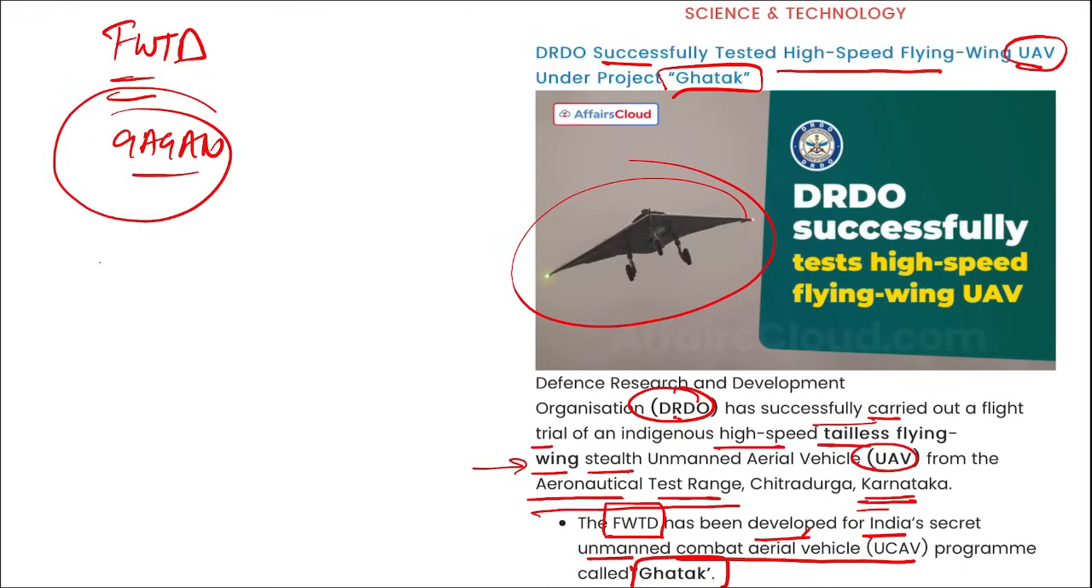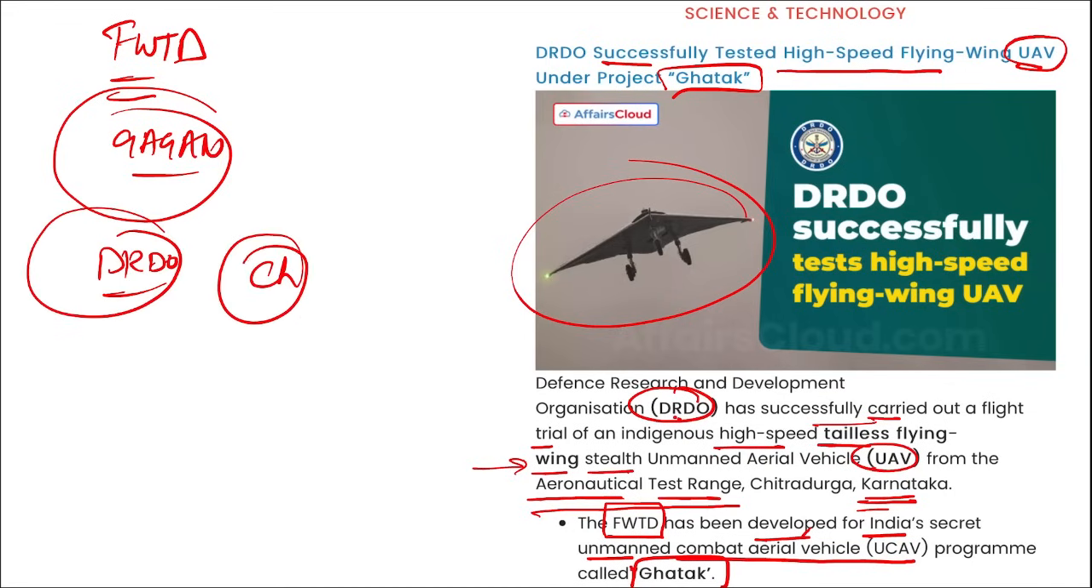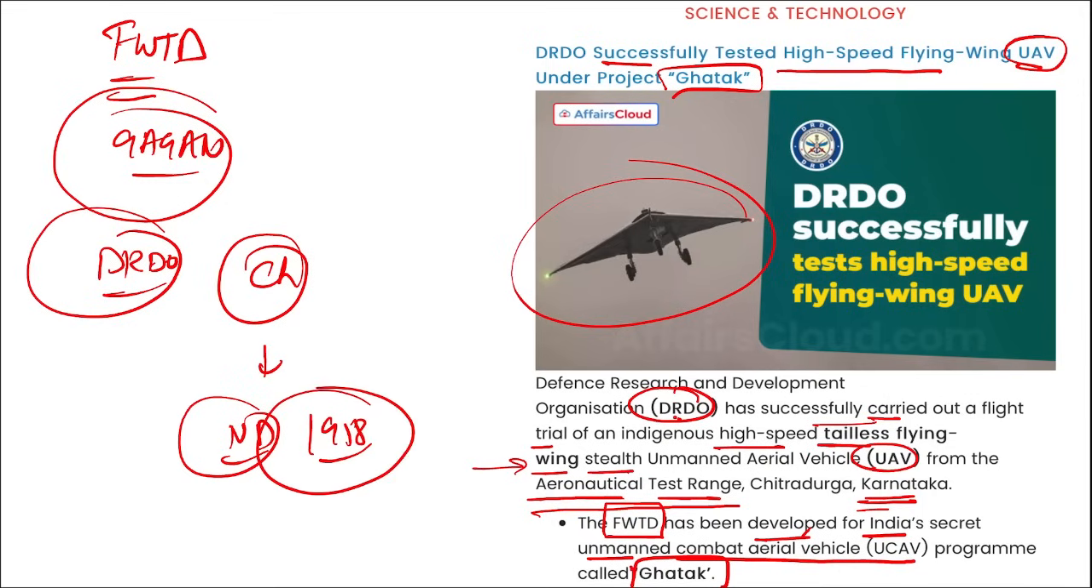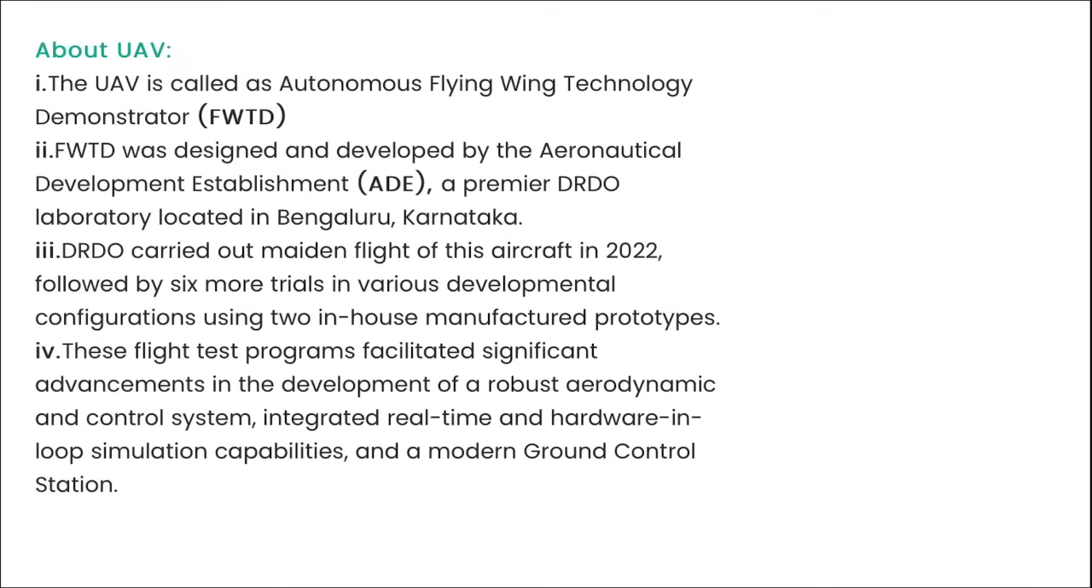The next thing, remember, if we talk about DRDO, who is the chairman now? Who is the new chairman? Samir Venkatapali Kamath, or SV Kamath, right? And headquarters is in New Delhi. It was established in 1958. So recently this new FWTD was tested from Karnataka by DRDO.